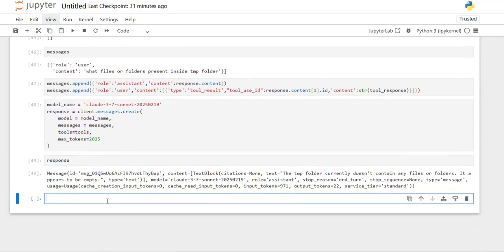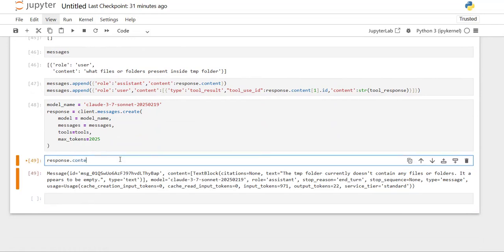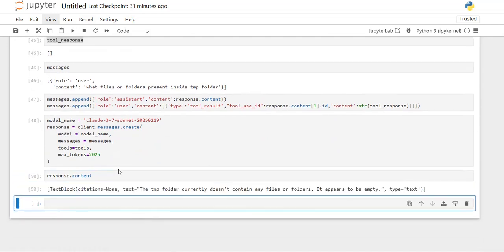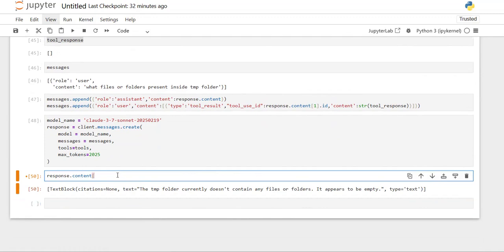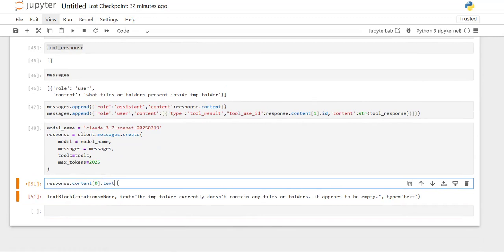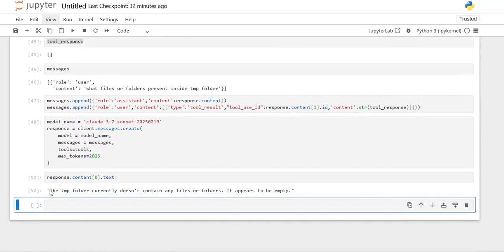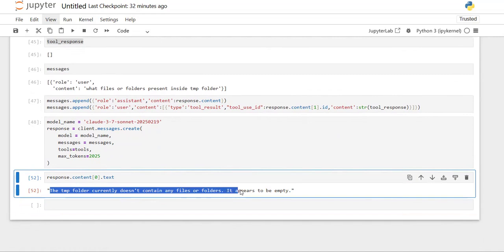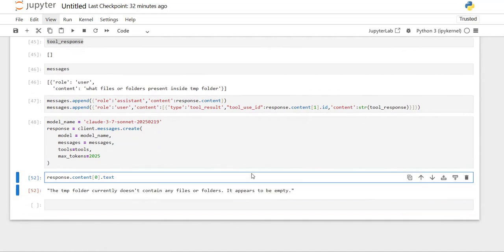I'm printing the response, and it's only having one content, that is a text block. It's the final content response, I hope. Yeah. So I'm just taking this, and dot text is the method. Yeah, you can see the temp folder currently does not contain any files or folders. It appears to be empty. So this is how we can integrate a tool with the cloud model.